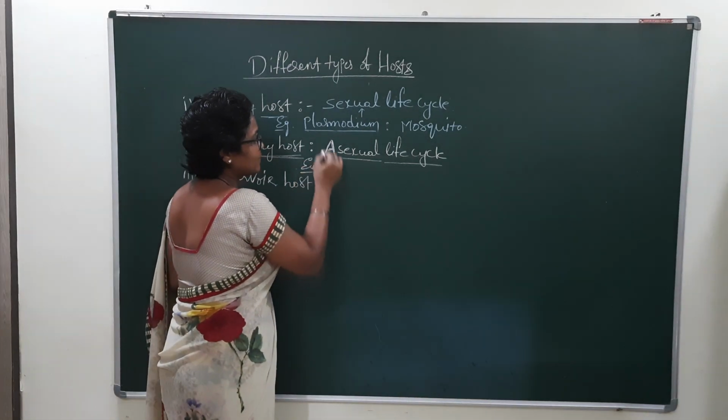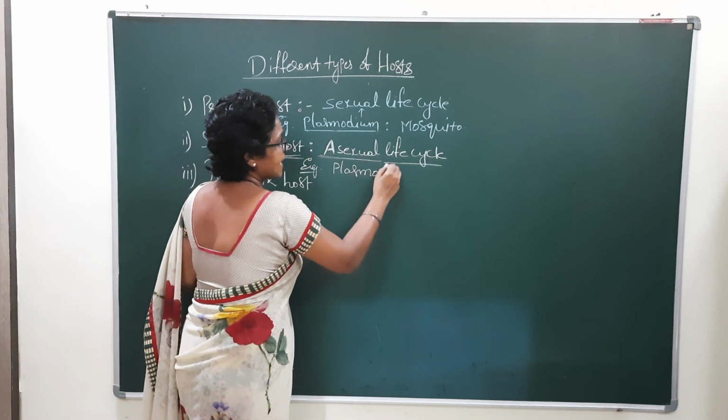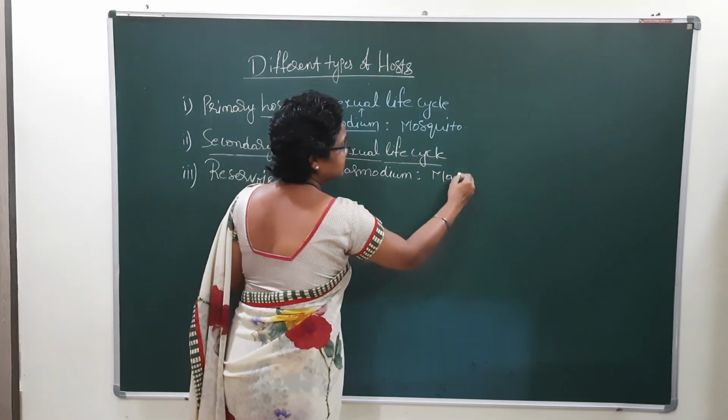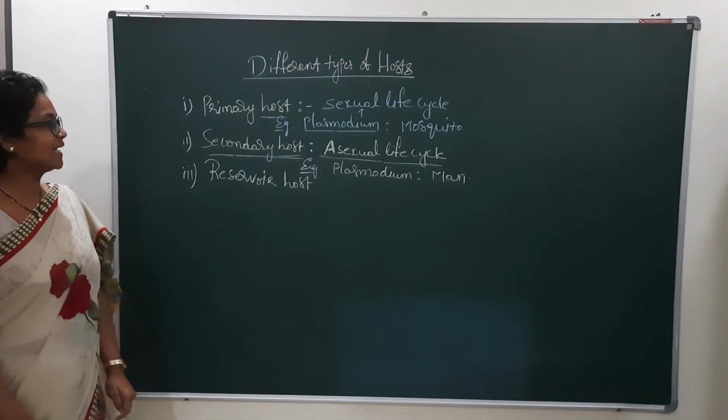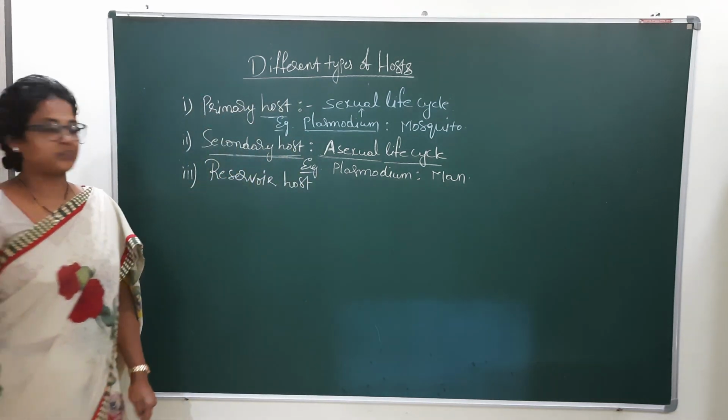Let us take Plasmodium as an example for the secondary host. Plasmodium exhibits the asexual life cycle in man. Hence man is a secondary host for the Plasmodium.